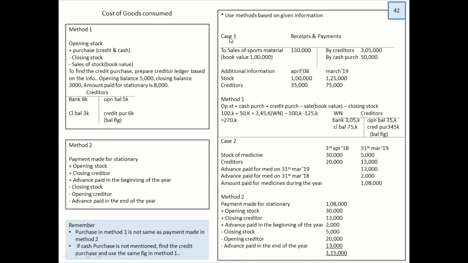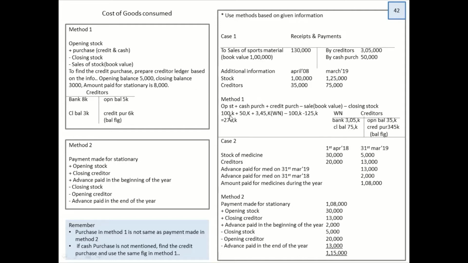In case 1, they have given us this detail. The receipts and payment shows sale of sports material 130, book value is 1 lakh. Creditors have been paid, cash purchase has been done. Additional information is about the stock and creditors. Now, how do you do this sum? We can use both the methods if you want, but let's use the first method. Let's learn both the methods, in fact, so that whichever you are comfortable with, you can use.